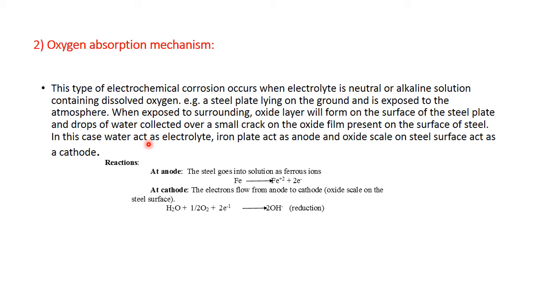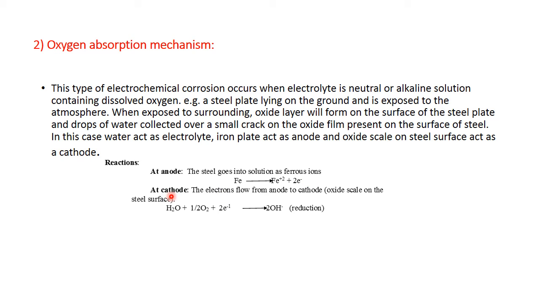Now in this case, a cell formation is taking place. In this cell formation, water acts as the electrolyte. The iron plate, at the cracked portion, behaves as an anode, and the remaining oxide scale behaves as a cathodic pad. Now let us see the reaction at anode. The first reaction is common. Fe undergoes oxidation. It forms Fe2+ plus 2 electrons.